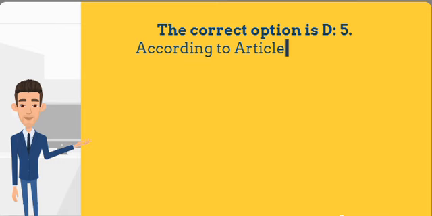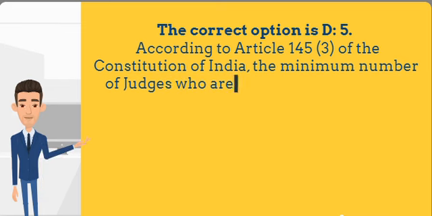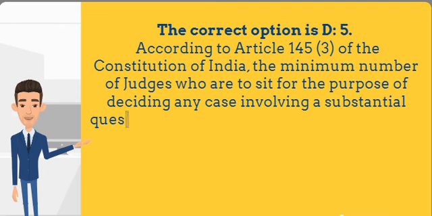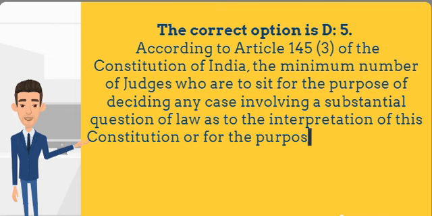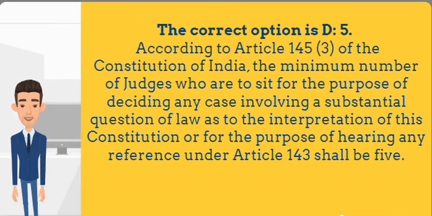5. According to Article 145(3) of the Constitution of India, the minimum number of judges who are to sit for the purpose of deciding any case involving a substantial question of law as to the interpretation of this Constitution or for the purpose of hearing any reference under Article 143 shall be 5. This clause ensures that the Supreme Court gives due importance and consideration to the cases that involve constitutional matters or presidential references. It also allows the court to refer any such question to a larger bench if the court hearing an appeal consists of less than 5 judges.